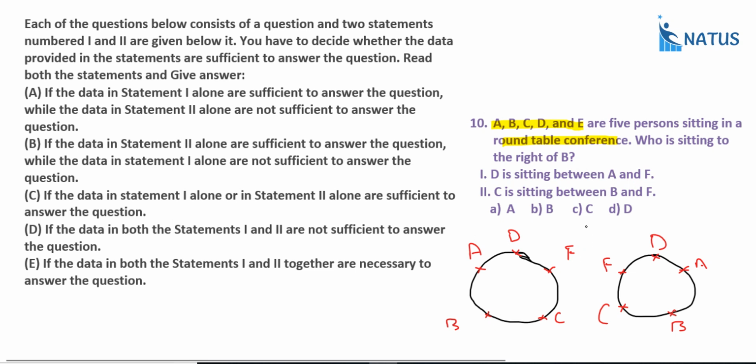Now, suppose you take both, who is sitting right of B? Suppose B is there. Who is the right of B? That is C. And suppose B is here. Who is the right of B? That is A. Using both statements also we can't say. So what is the answer? Neither one nor two. So option D is the correct answer.